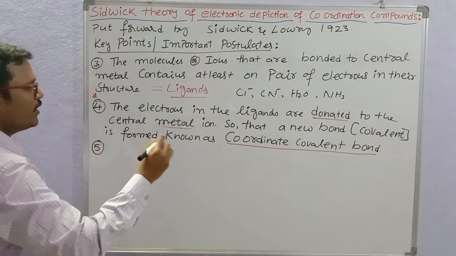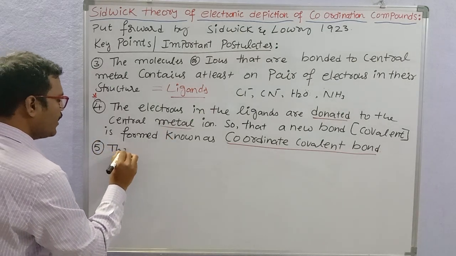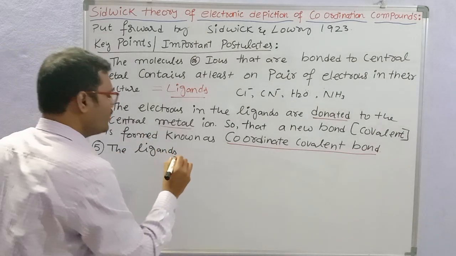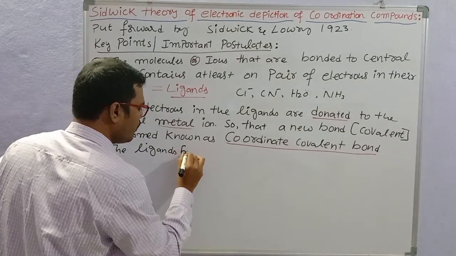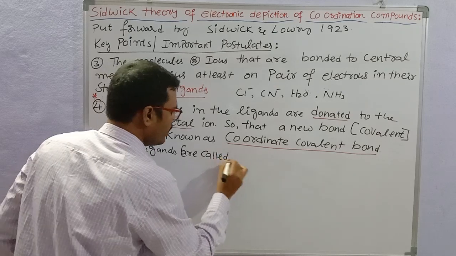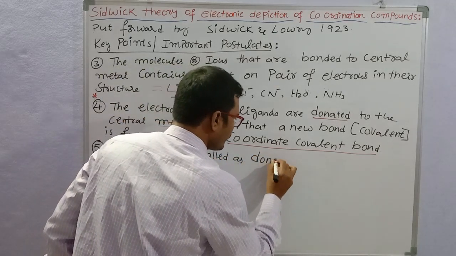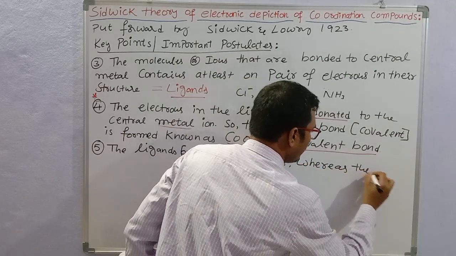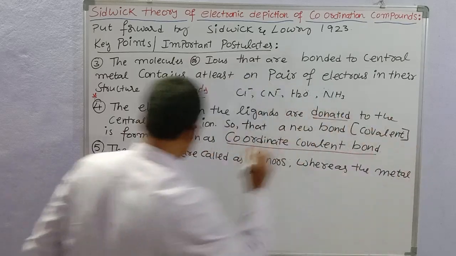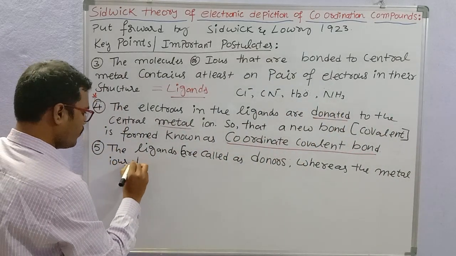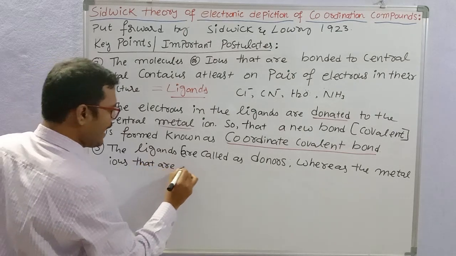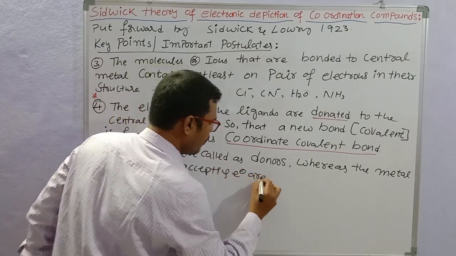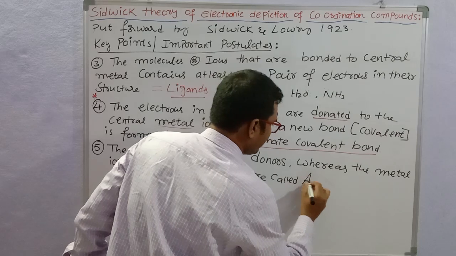Then point number 5: as the ligands are donating electrons, the ligands are called donors, whereas the metal ions that are accepting electrons are called acceptors.